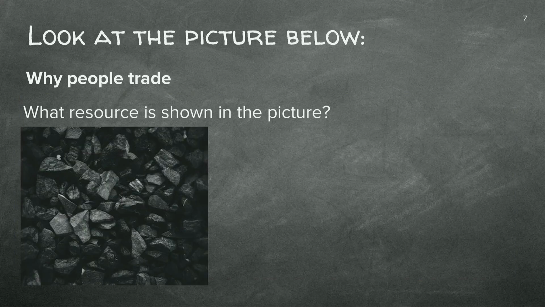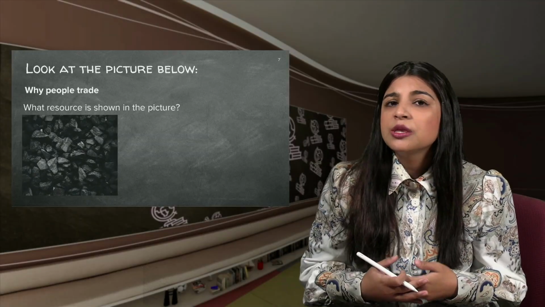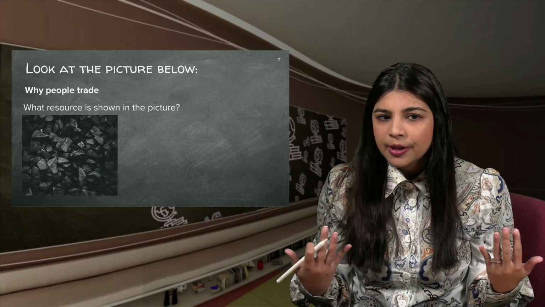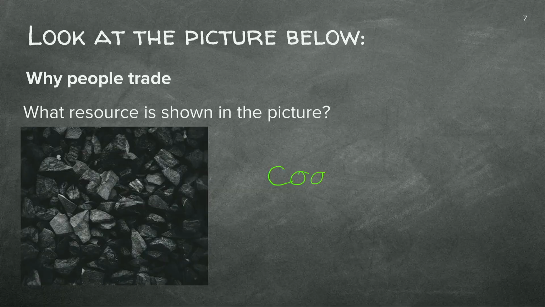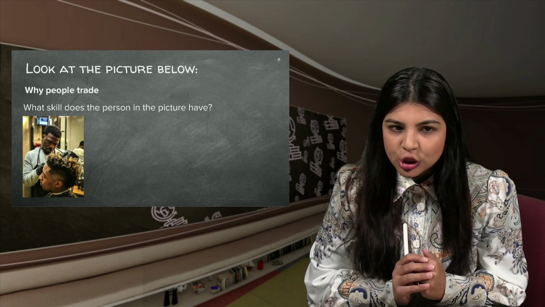Now let's look at this picture. When we think of why people trade, we must always remember that there are three types of things that people in all countries trade. And that could either be raw materials, manufactured goods, or even skills and labor. So what resource is shown in this picture? Well, it is coal, of course. And we know that coal is a raw material, particularly traded, and we know for a fact that South Africa does export its coal.